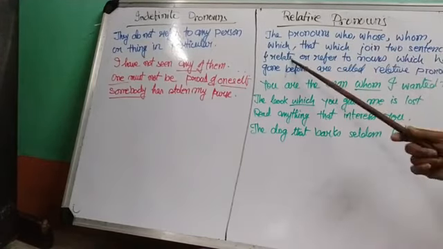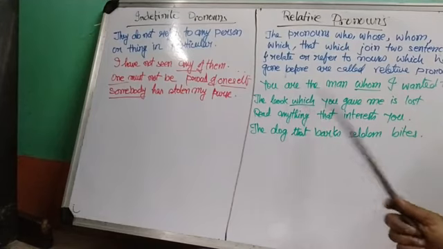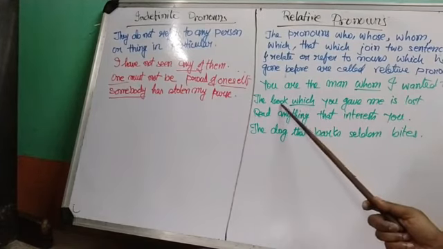The book which you gave me is lost. You gave me a book, it is lost. I am combining these two sentences with the word which. The book which you gave me. So this word which is referring to this noun book. So it is a relative pronoun, and it is joining two sentences. It is related to the word book.